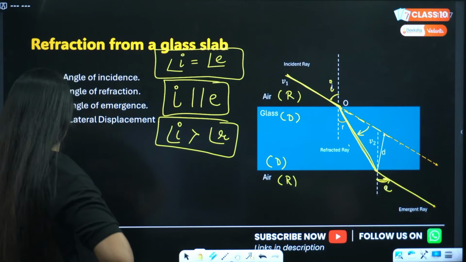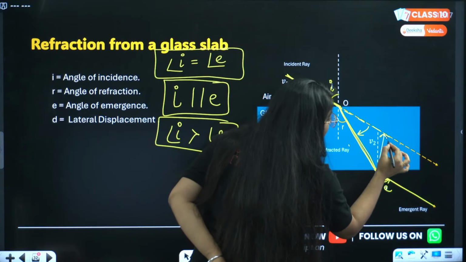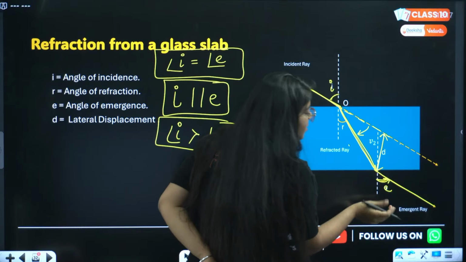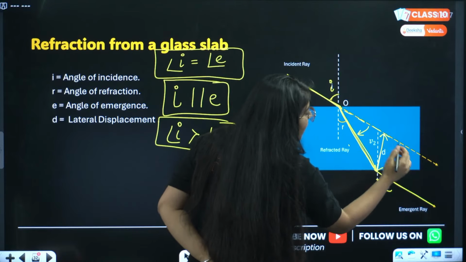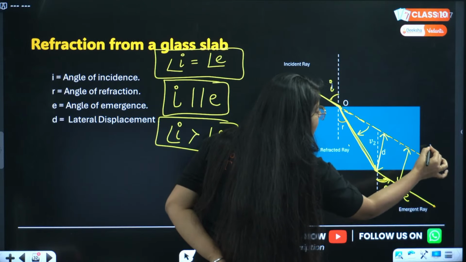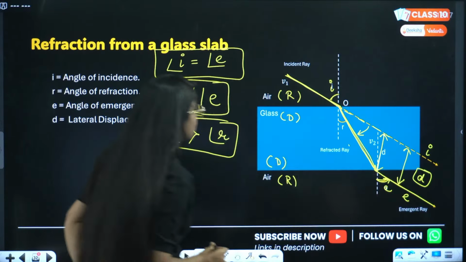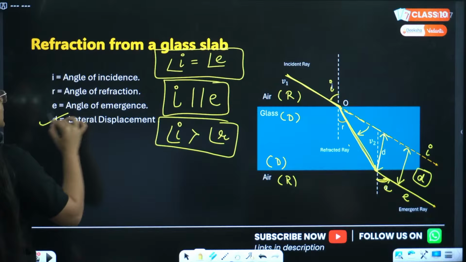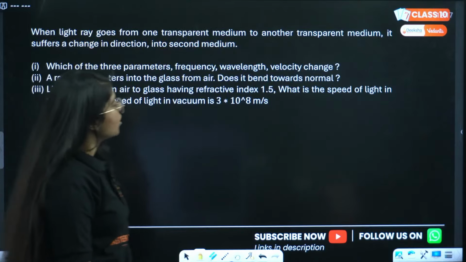Okay. Let us move on to the next. One more thing. The perpendicular distance, or the shortest distance, between the emergent ray and the extended incident ray is called lateral displacement. It's called D. It's called lateral displacement. Done. Next we have a question.